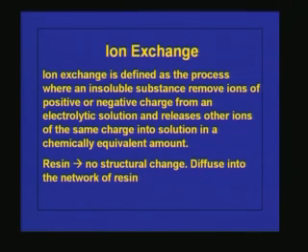So first we will see what is ion exchange. This we have discussed yesterday. Ion exchange is defined as the process where an insoluble substance removes ions of positive or negative charge from an electrolytic solution and releases other ions of the same charge into the solution in a chemically equivalent amount. That means here exchange of ions will be taking place.